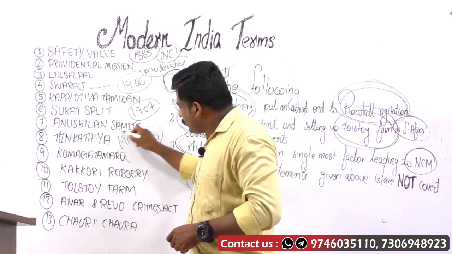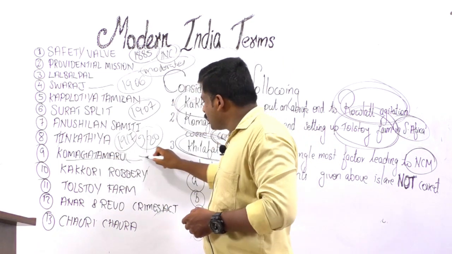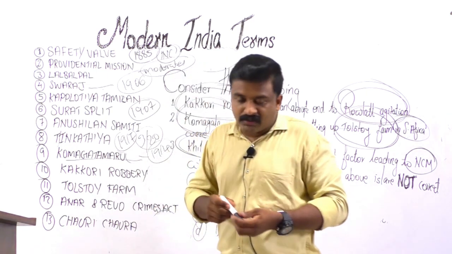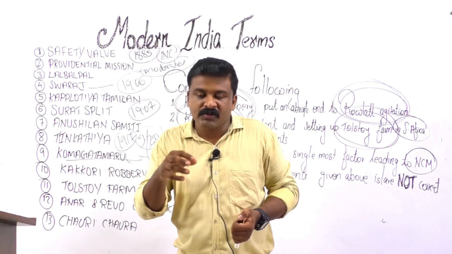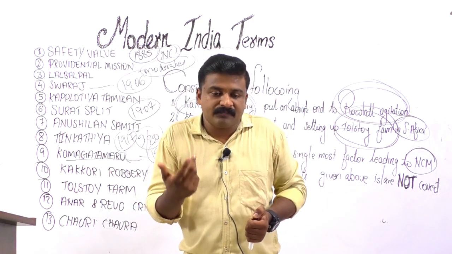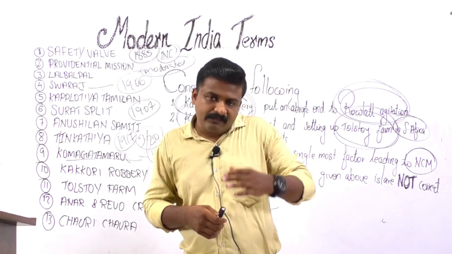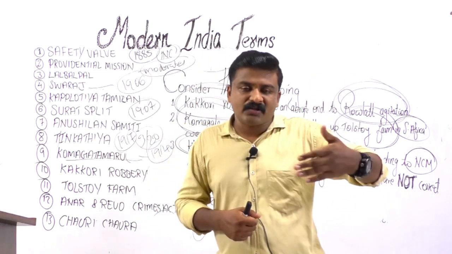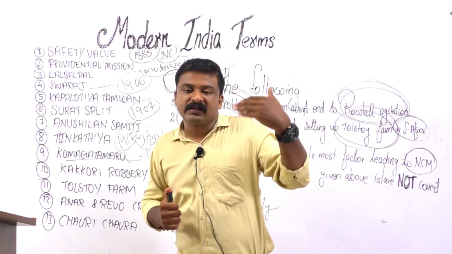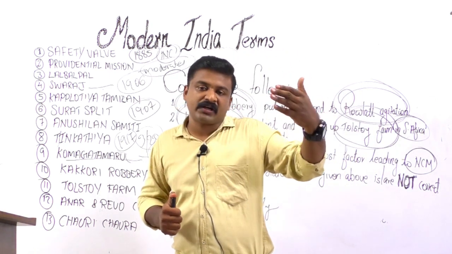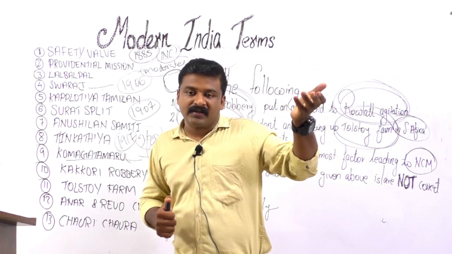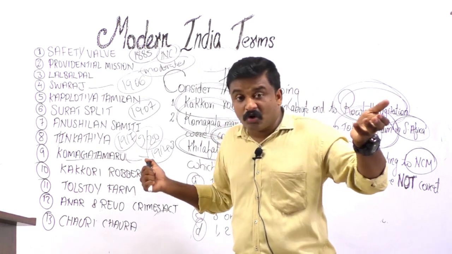So again, this is the Komagata Maru incident. Komagata Maru is a Japanese steamship, and it was used for the immigration of Indians, most of them Punjabis. The Punjabis made an attempt to immigrate to Canada because of better working conditions, living conditions, and better wages. They decided to immigrate to Canada on this ship.